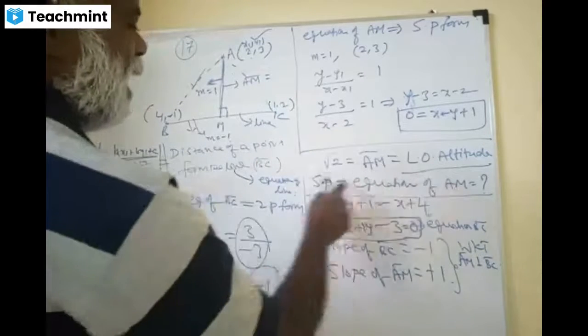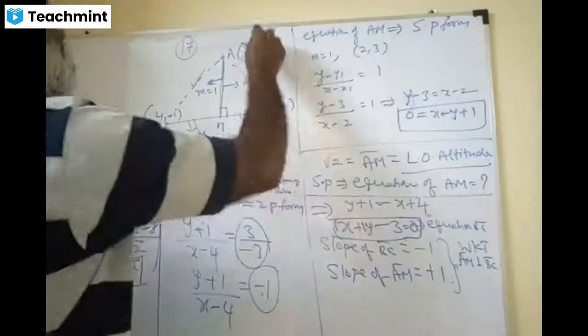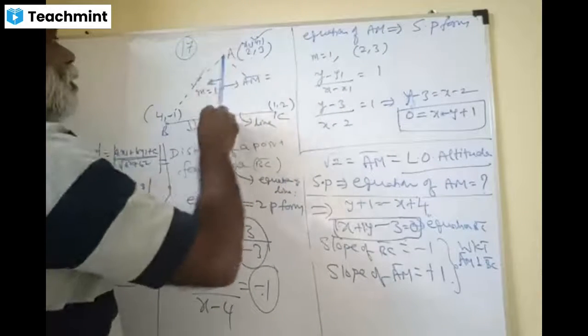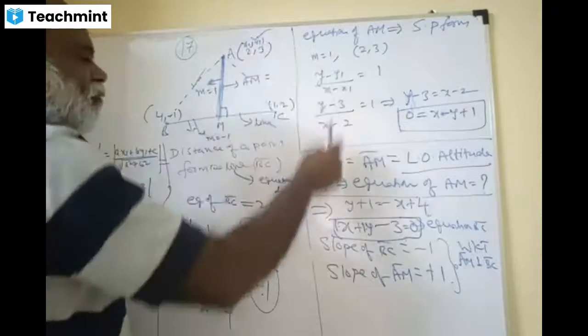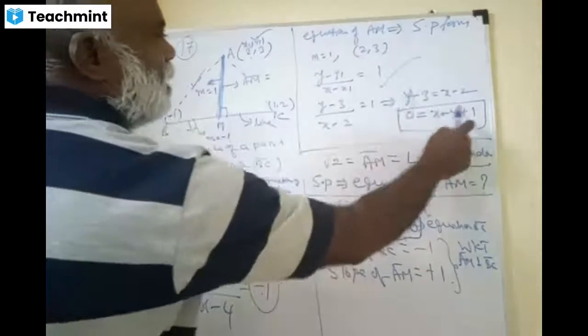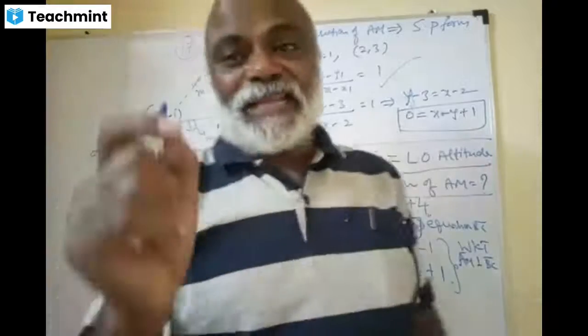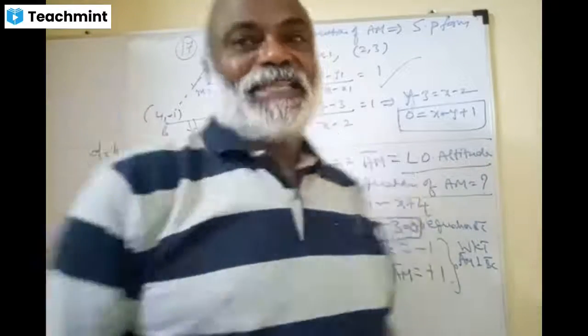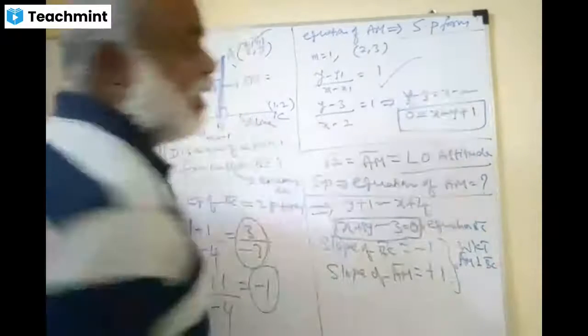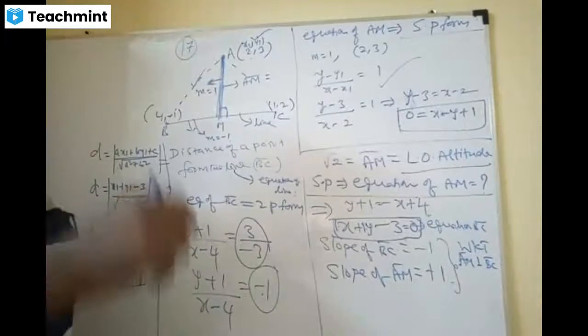Now the equation of AM is found using slope and point, the slope-point form. That's all. I will tell you another method to write the equation of this line. Please listen.